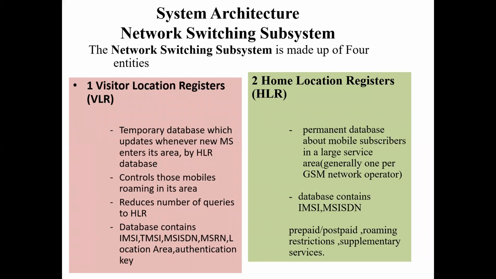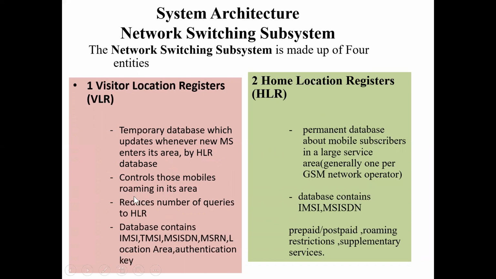In the case of the NSS, there are four very important entities. The VLR is a temporary database which is getting updated whenever a new mobile set comes into that particular area. Then the entry is registered into the HLR, the home location register.